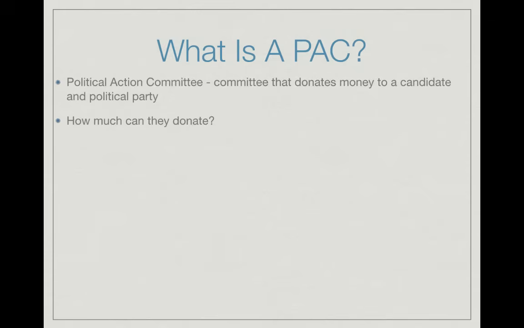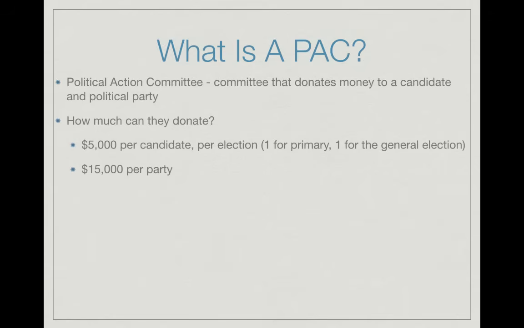So how much can PACs or political action committees donate? Well, they could donate $5,000 per candidate per election. Now, that means they could give $5,000 for a primary election and $5,000 for the general election. So they could donate $5,000 to a Republican campaign or $5,000 to a Democrat campaign for a primary. And then if that candidate wins, then they can go to the general election. And they could also donate $15,000 per party. Now, these are per year. So $5,000 per candidate per year, $15,000 per party per year.